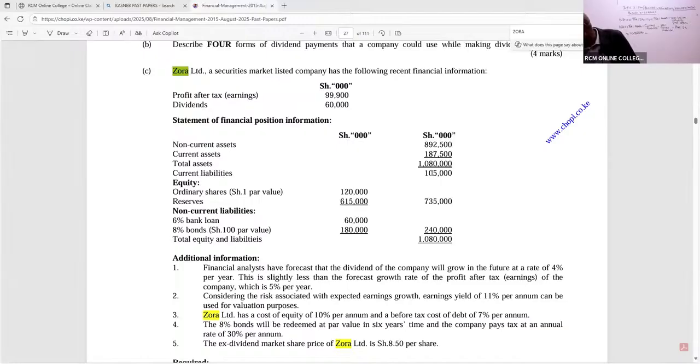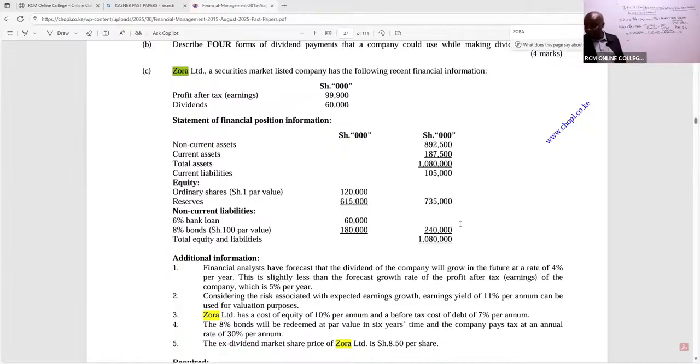Quite confusing. In a normal balance sheet, current liabilities should come down here, right? So we have here current liabilities of 105,000. So minus 105,000 current liabilities. And then the non-current liabilities down there total 240,000. So minus 240,000. This question does not have any preference share capital. So is there somebody who is able to give us this net asset value? Anybody who is able to give us this net asset value?